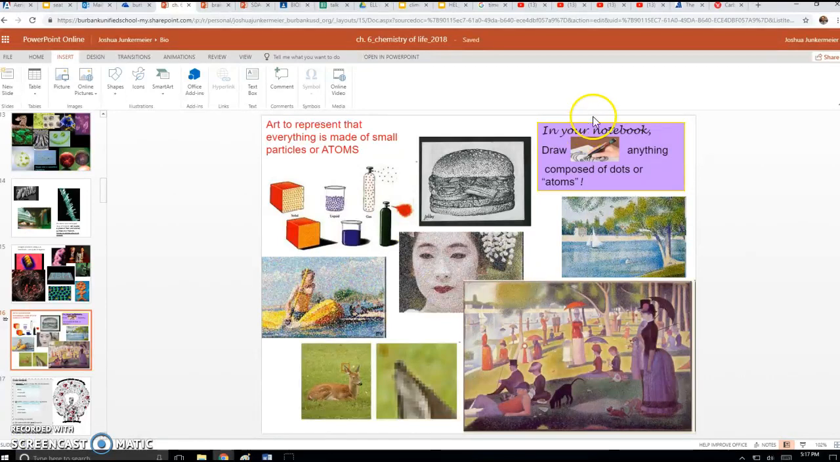So in your notebook, write slide 16. This is slide 16. And begin drawing anything you want using only dots or atoms. All right? Have fun.